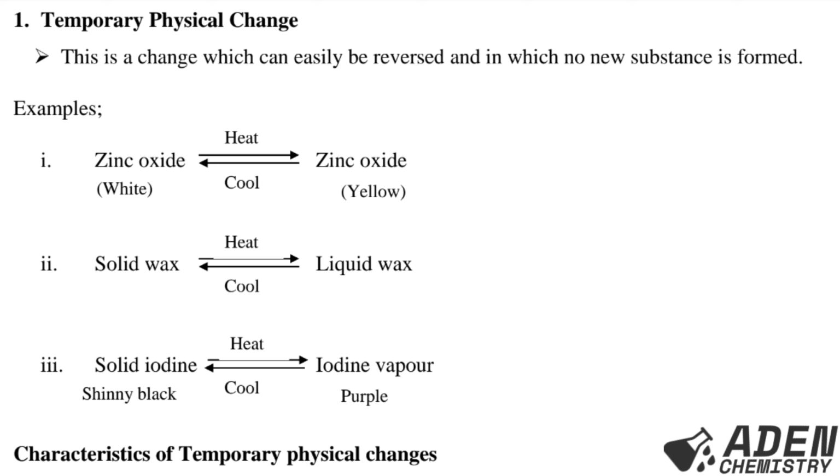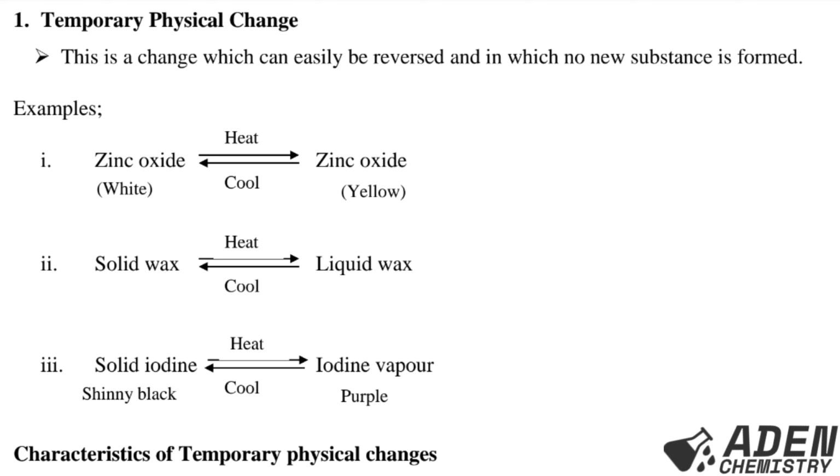The first change that we are going to do is called temporary physical change. What is temporary physical change? This is a change which can easily be reversed and in which no new substance is formed. Remember, learners, when a change is easily reversed, it is called temporary. And if no new substance is formed, we have physical there.